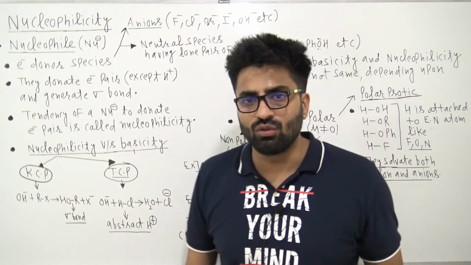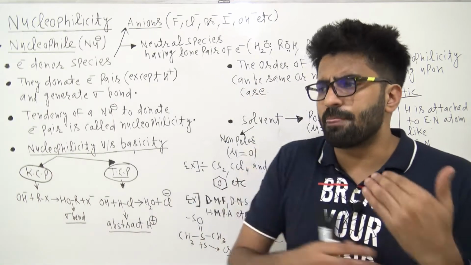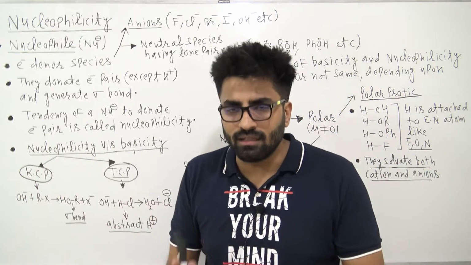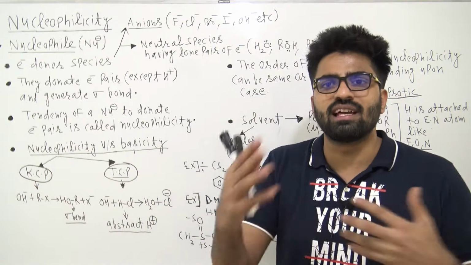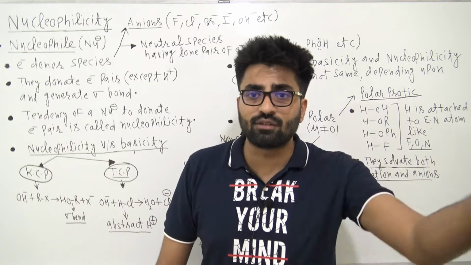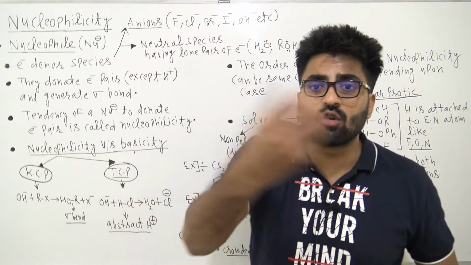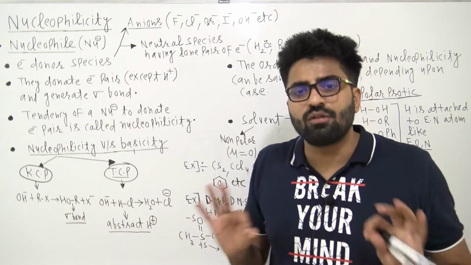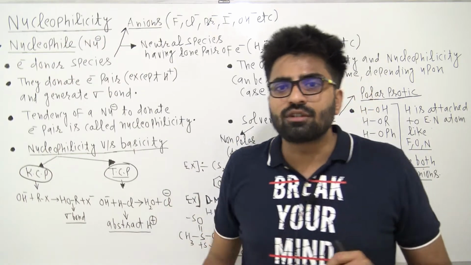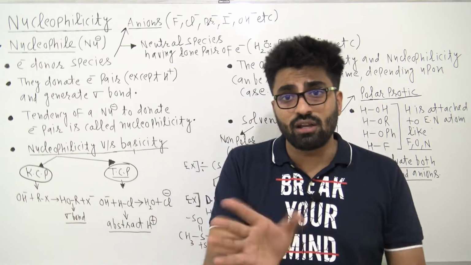Now if I ask you what is the definition of a base, the maximum students will say, sir, OH minus donor, right? But mainly I'm discussing Lewis base. We know the Lewis acid base concept. What are Lewis acids? Electron pair acceptors. What are Lewis bases? Electron pair donors, right? So Lewis bases are electron pair donors, and a nucleophile is also an electron pair donor. So are they the same thing, or is there any difference?